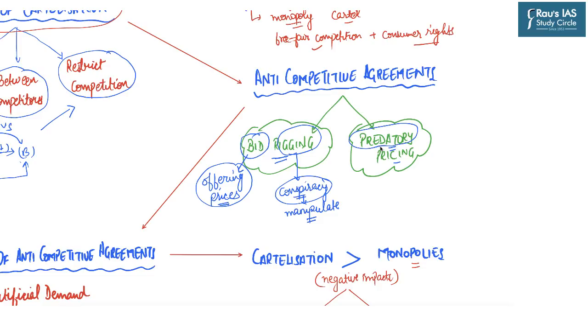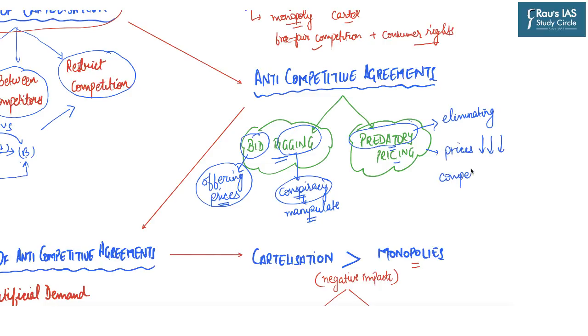What is predatory? You might have heard about this term in your ecology or environment syllabus, the predatory species. That is, the species which are on the higher trophic levels, they prey on the lower trophic level species. So predatory gives us a message that it is eliminating someone. So what is predatory pricing? Predatory pricing is a situation whereby some sellers keep the prices of their goods and services so low that their competitors are eliminated.